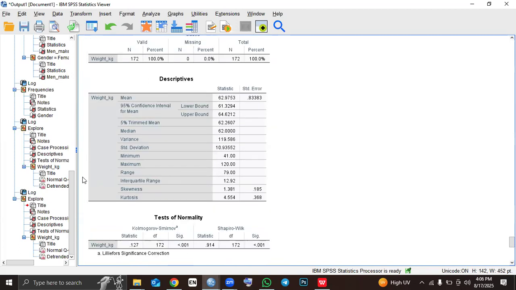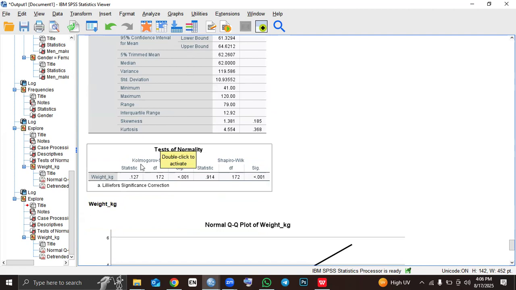This is the descriptives of the weight that SPSS has generated for us. But that's not what the question is asking. The question is asking, what is the Shapiro-Wilk test value, right? So you come to the test of normality.